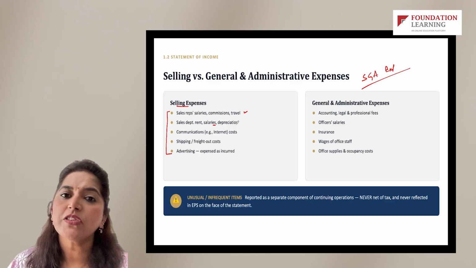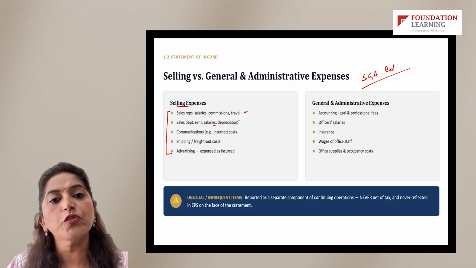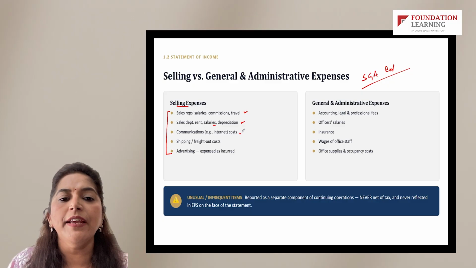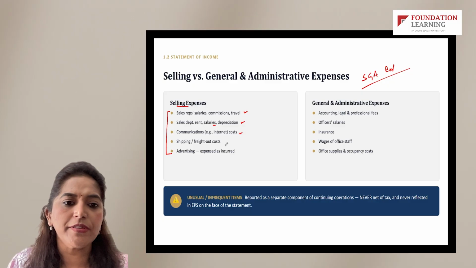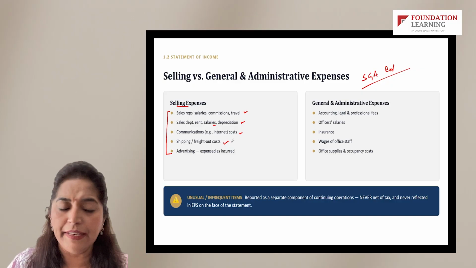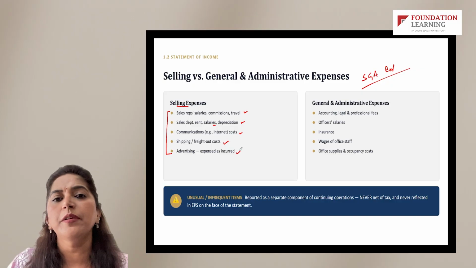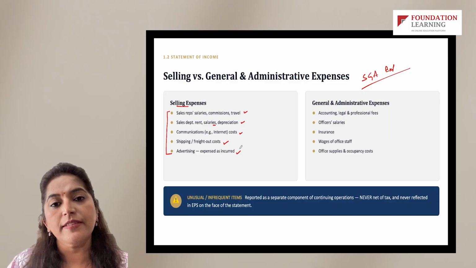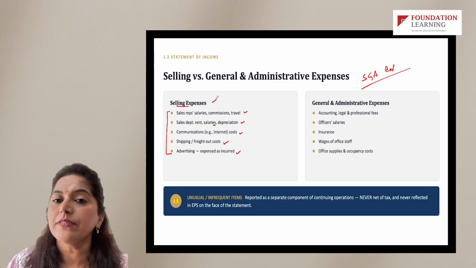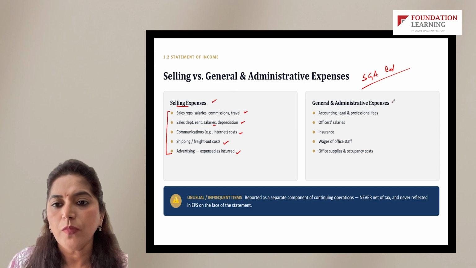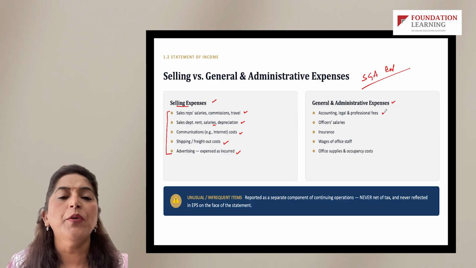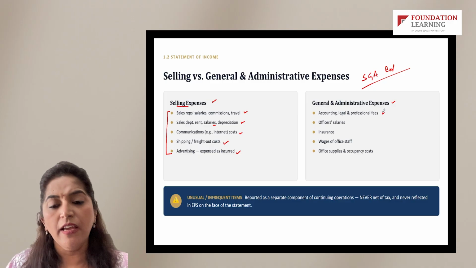So all that depreciation, which is for the assets used by the sales department, would be separately depreciated. Then you have any internet cost, Wi-Fi cost, any shipping, freight out cost, if at all there are any. Then advertising, right? Any brand building exercises, any advertising expenses which the company does would be a part of selling expenses. Moving on to general and administrative expenses, any accounting, legal, professional fees, etc.